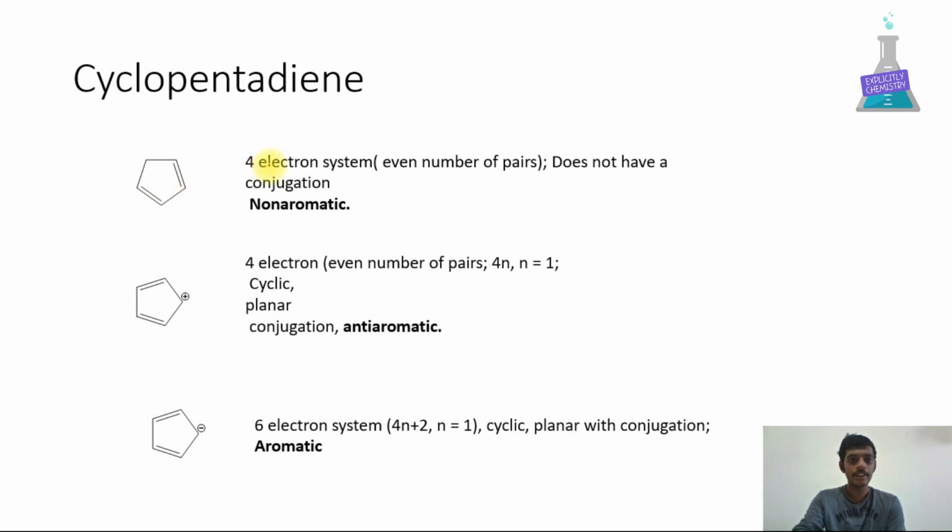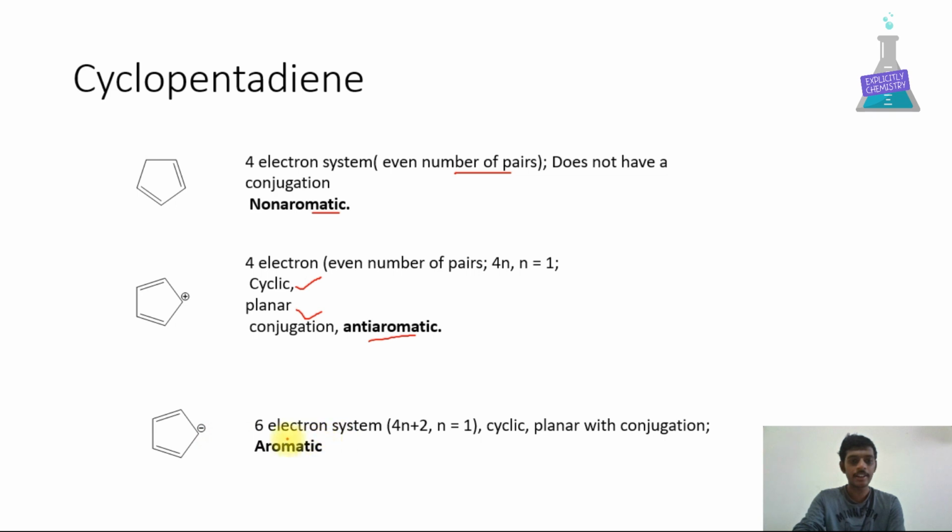Cyclopentadiene. Here the 4 electron system, an even number of pairs, is there and does not have conjugation. Hence the molecule is non-aromatic. Cyclopentadienyl cation. Here 4 electrons are present, n is equal to 1. The molecule is cyclic, it is planar and the conjugation is allowed. Hence the molecule is anti-aromatic.